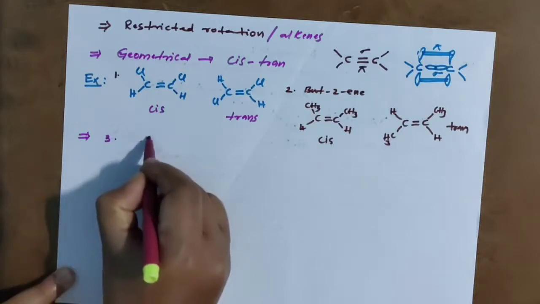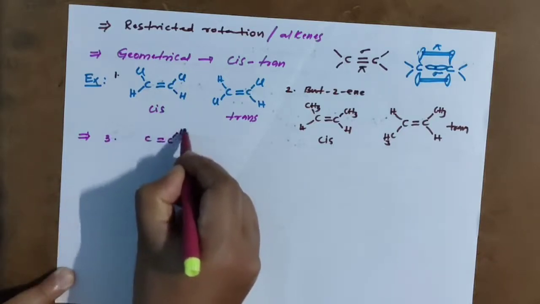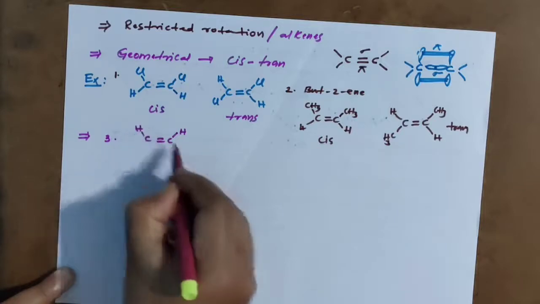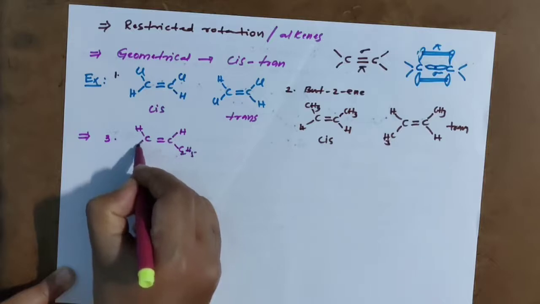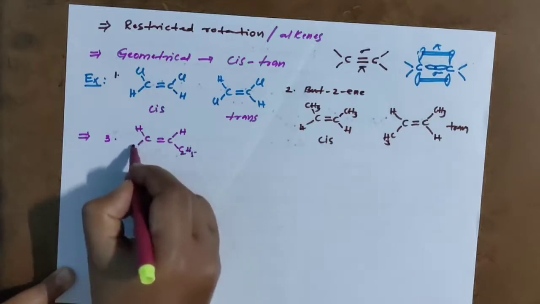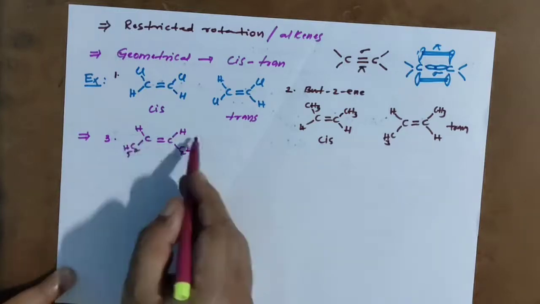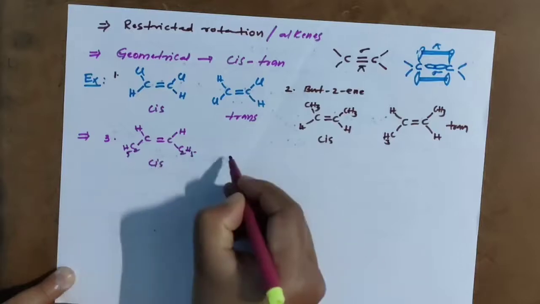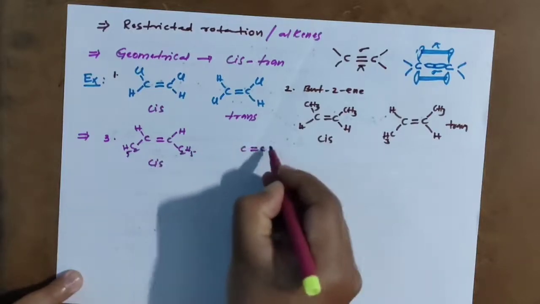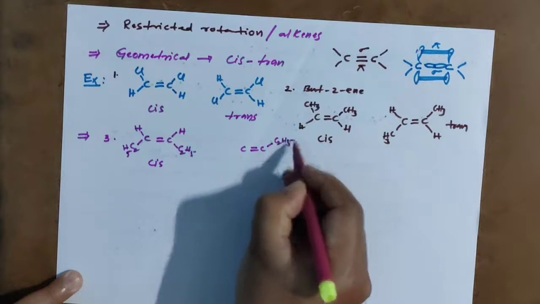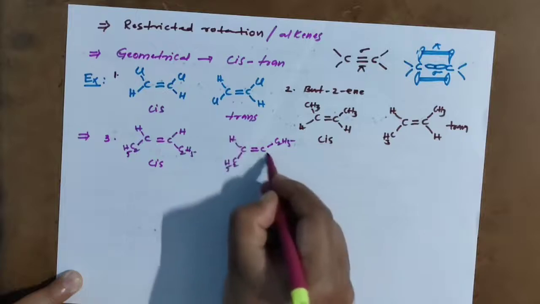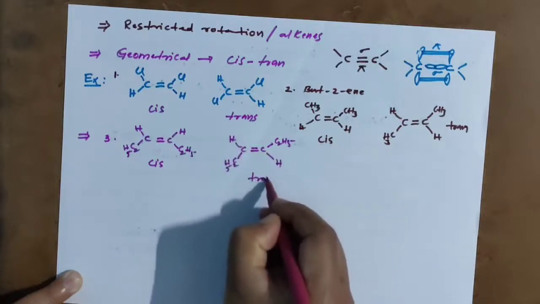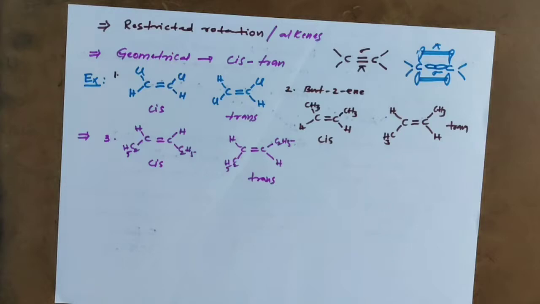Now another one. Example number 3: C double bond C, with hydrogen, hydrogen, and C2H5 ethyl groups. Same groups on the same side, this is cis. You can also draw the trans isomer: ethyl in the opposite direction, with hydrogen and hydrogen, and this we call trans.